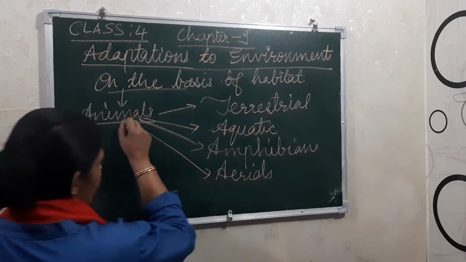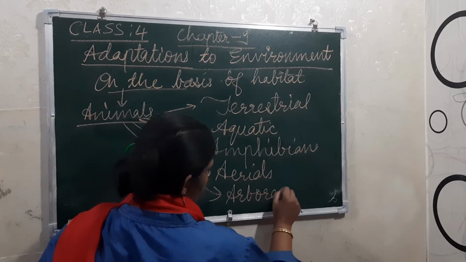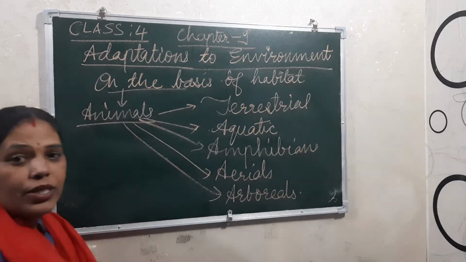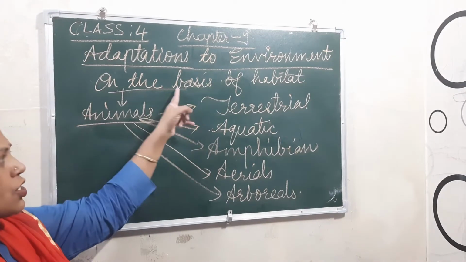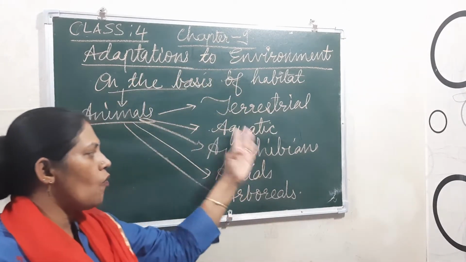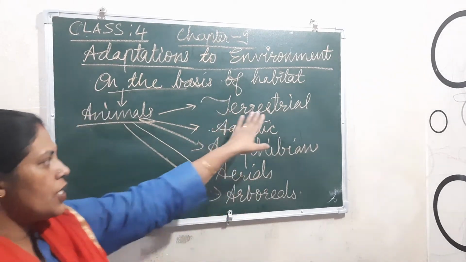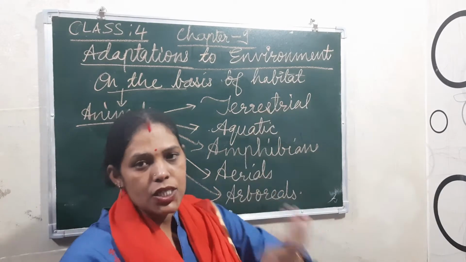And the fifth one is arboreals. Understood? That means on the basis of habitat, the animals are divided into terrestrials, aquatic, amphibians, aerials and arboreals.